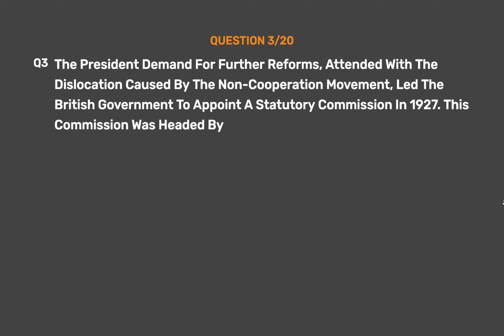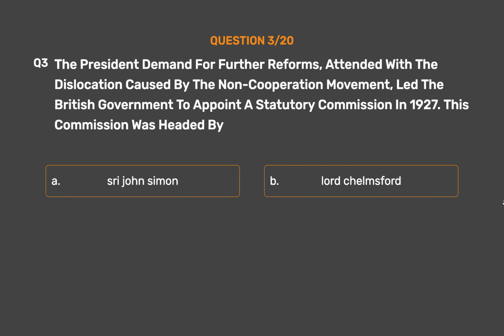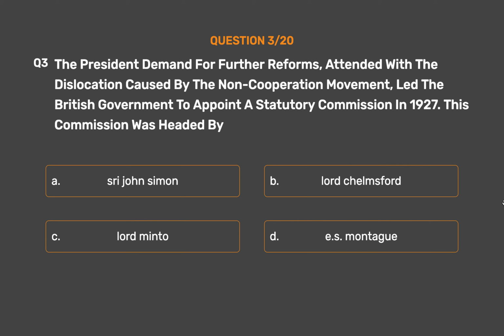Question number 3. The public demand for further reforms, attended with a dislocation caused by the non-cooperation movement, led the British government to appoint a statutory commission in 1927. This commission was headed by Option A. Sir John Simon. Option B. Lord Chelmsford. Option C. Lord Minto. Option D. E.S. Montagu.